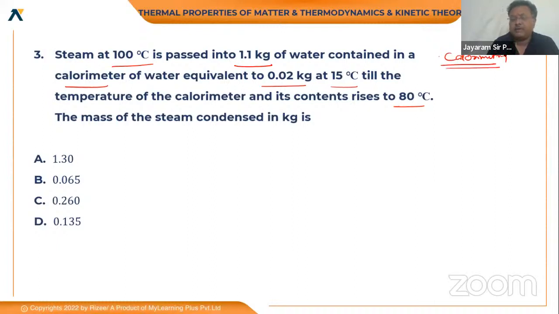What is the principle of calorimetry? The heat lost by a hot body is equal to the heat gained by a cold body. Who will lose the heat? Obviously the hot body.